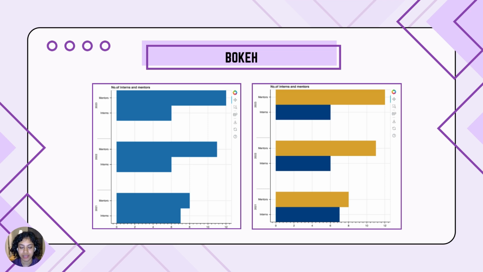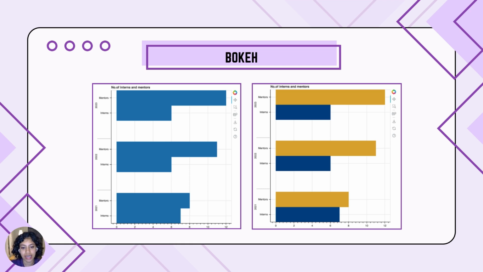But what is really great about our tools, and especially Bokeh, is it's very, very customizable. So on the right here, all I've done is included a high contrast palette, which is built into Bokeh. So we can customize almost everything about this plot and actually replicate the previous plot one to one. It just needs a lot more work. So there is a lot of potential here and work to do.